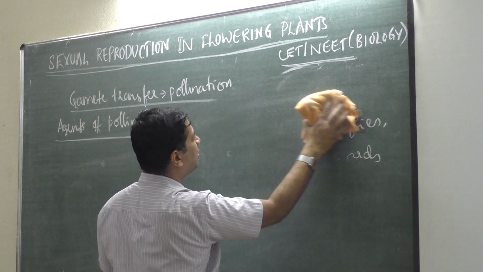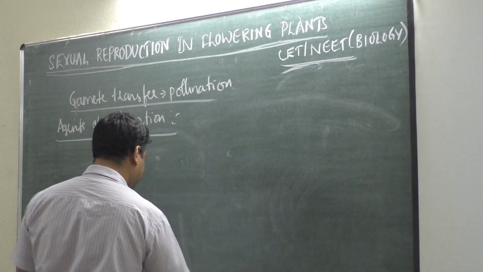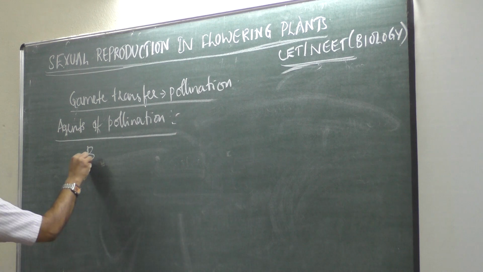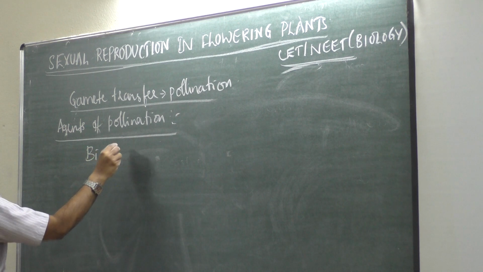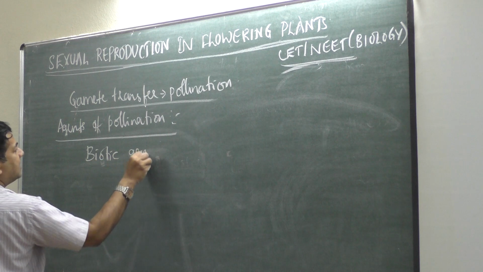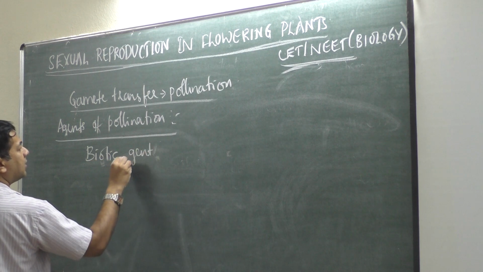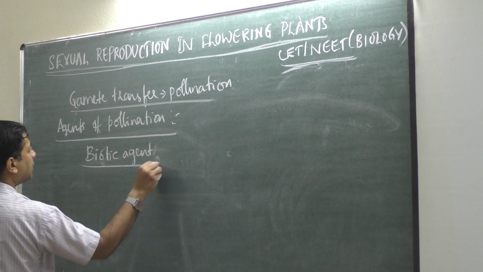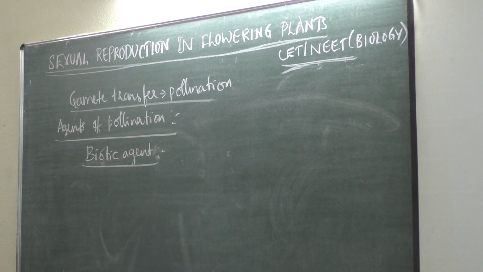Then let us see what all modification plants should make for undergoing biotic agent mediated pollination. If biotic agents are used as media for pollination, then what all modification plants should have?